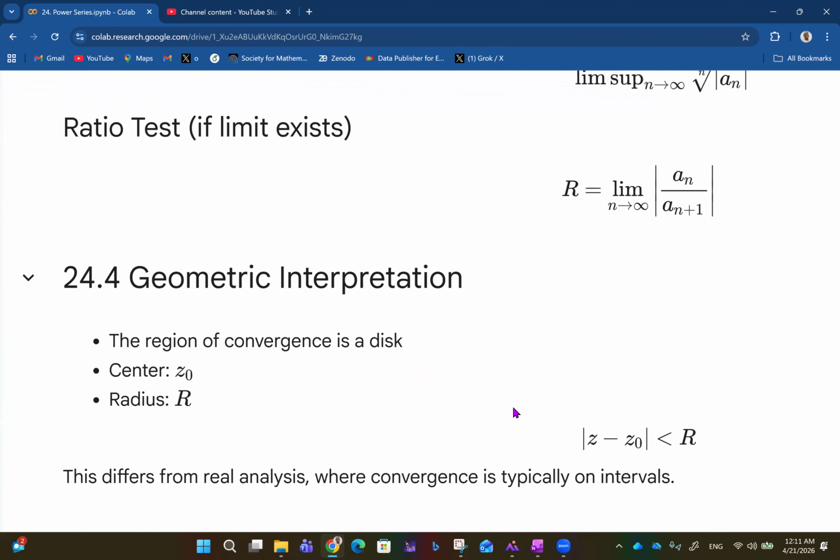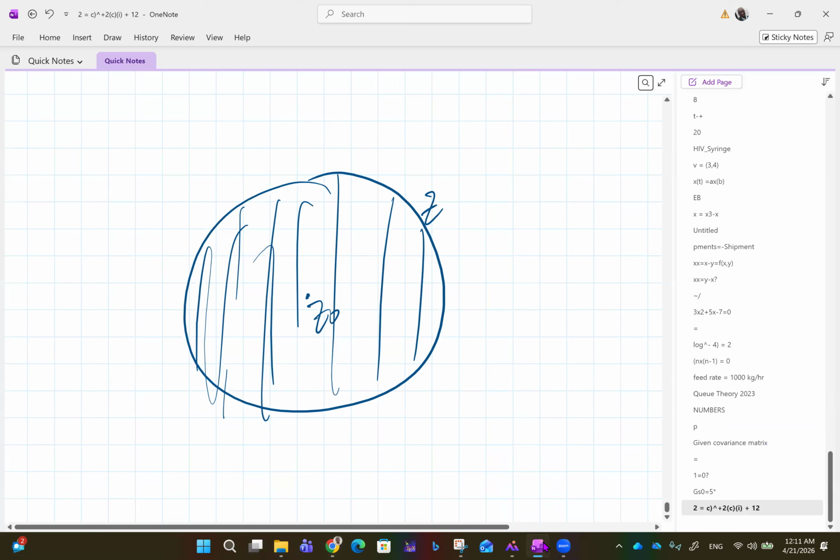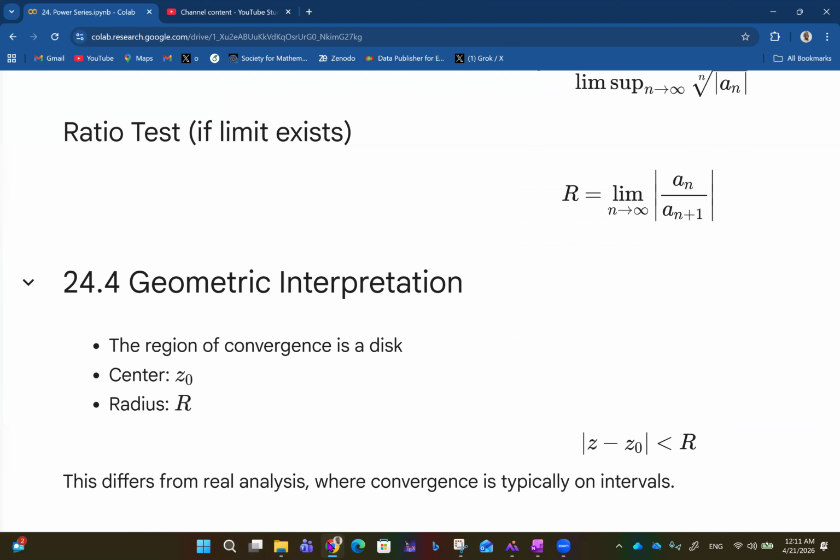And then the geometric interpretation of that is that the region of convergence is a disk. We have the center at z naught and the radius is R. Just like what I showed here the other time, you have the center here, and then this is the radius. And we are saying that if the absolute value of z minus z naught is less than the radius, then the series does converge.